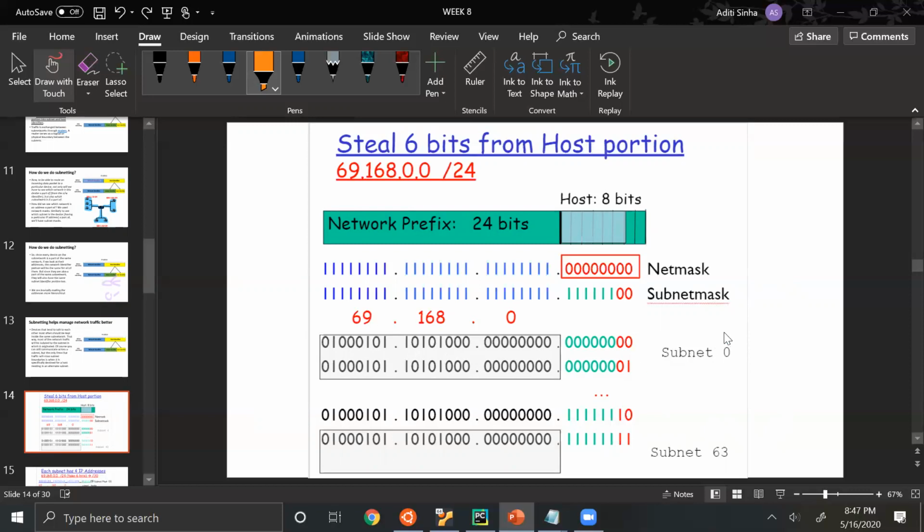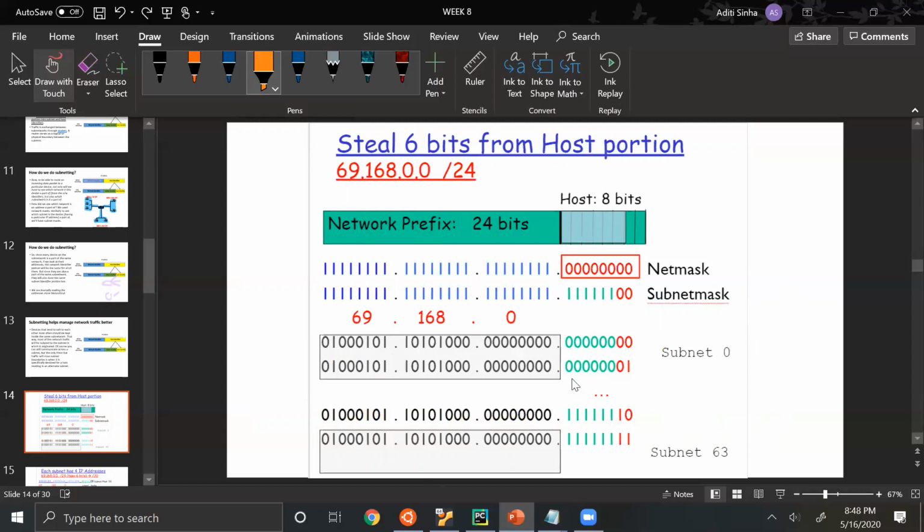So suppose there's one subnet here and there's another subnet here. Both of these subnets have the same bits in the network portion, these bits. So bits in the network portion or network prefix, whatever you like to call it, will still remain the same.